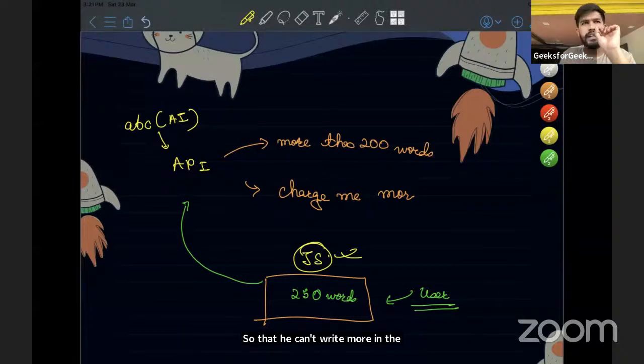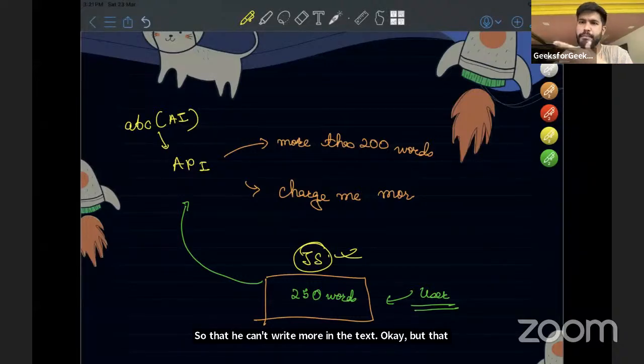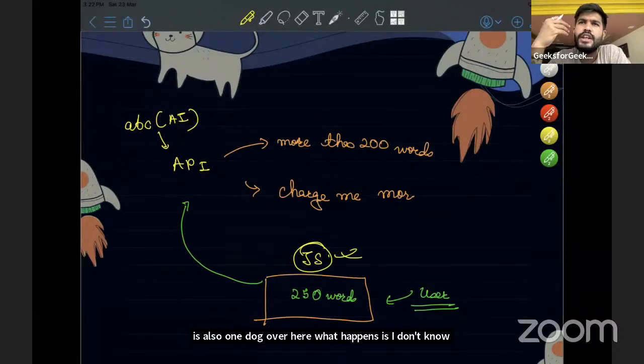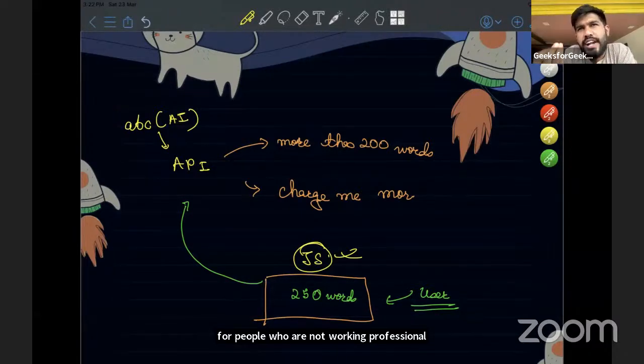But there is also one bug over here. For people who are not working professionals, they won't really understand it to that depth, but I'm just giving you a picture.